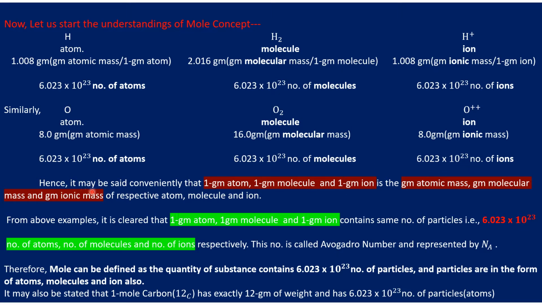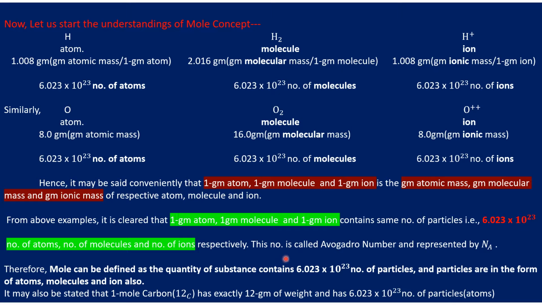Hence, it may be said conveniently that 1 gram atom, 1 gram molecule, and 1 gram ion is the gram atomic mass, gram molecular mass, and gram ionic mass of respective atoms, molecules, and ions. From the above example, it is clear that 1 gram atom, 1 gram molecule, 1 gram ion contain the same number of particles, that is 6.023 × 10^23 number of atoms, molecules, and ions respectively.